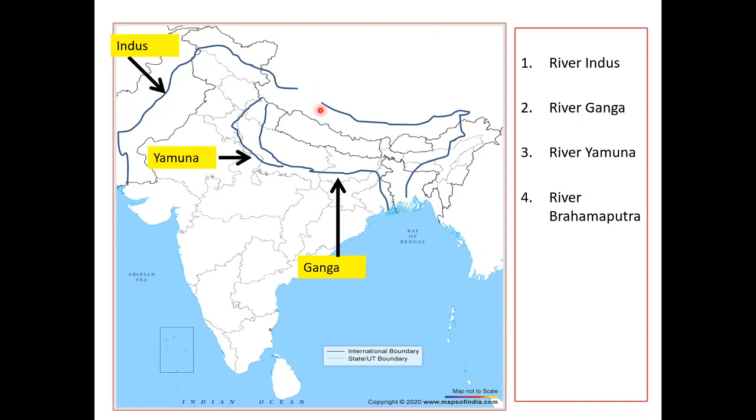So these are the perennial rivers of India. Perennial means you will find water in these rivers throughout the year, all 12 months. They flow 24/7, in 12 months. That is why they are called perennial rivers.